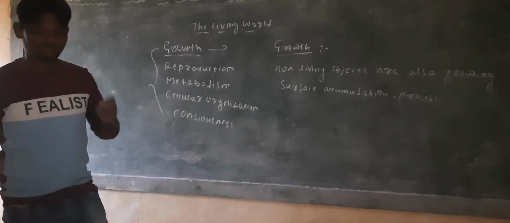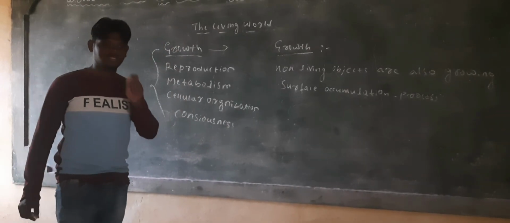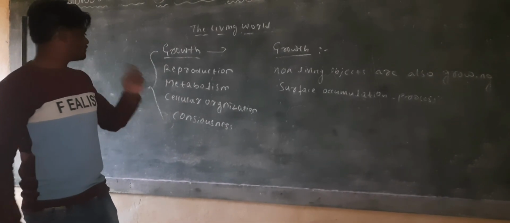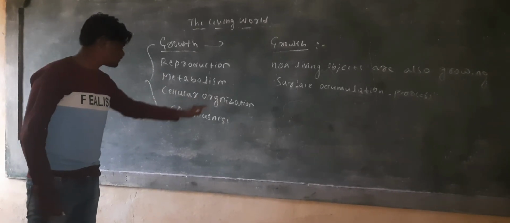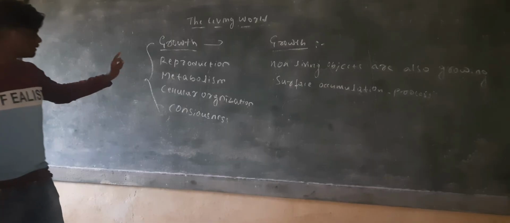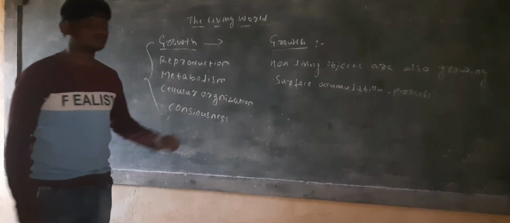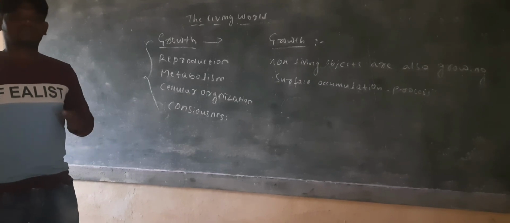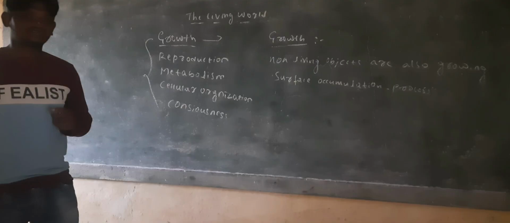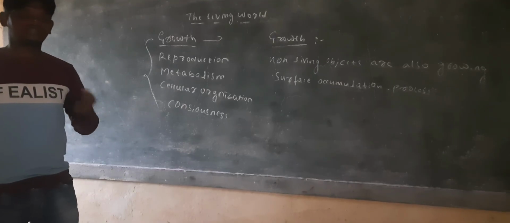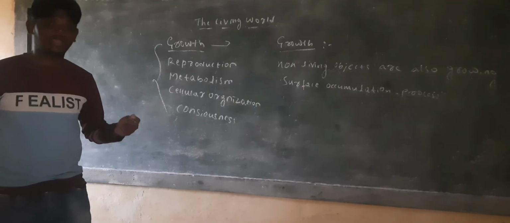Cellular organization is a definite feature of living organisms because every organism is made up of cells. Next is consciousness. Consciousness is one of the important terms because every organism shows consciousness, whether plants, animals, eukaryotic or prokaryotic organisms, anything.